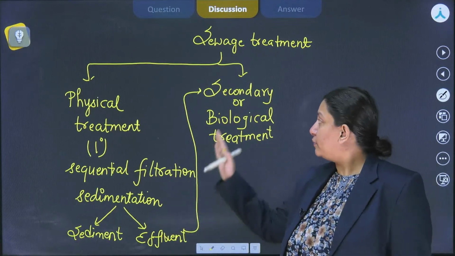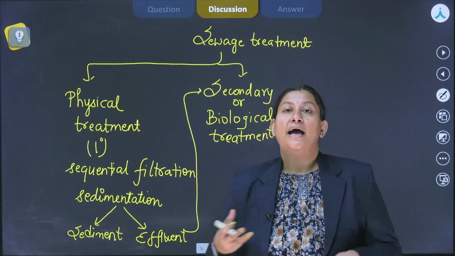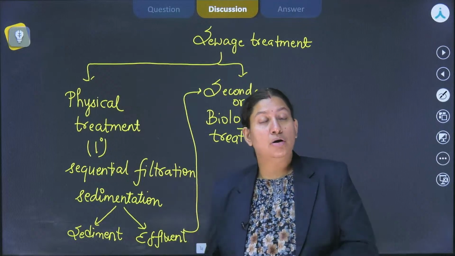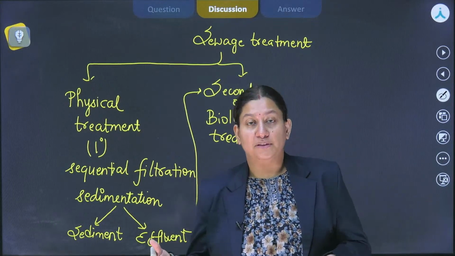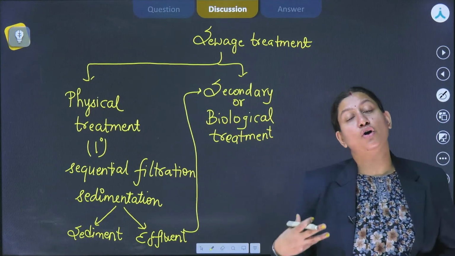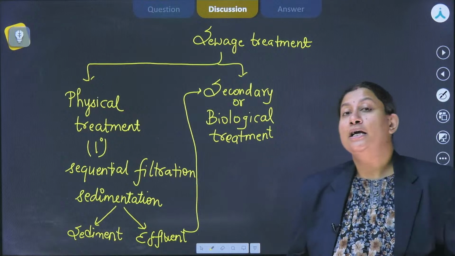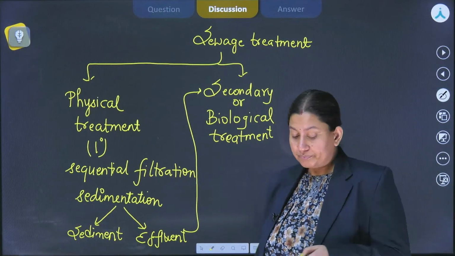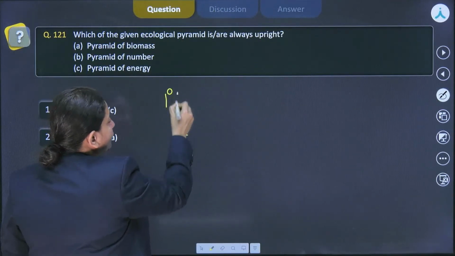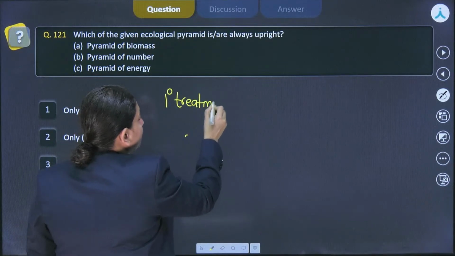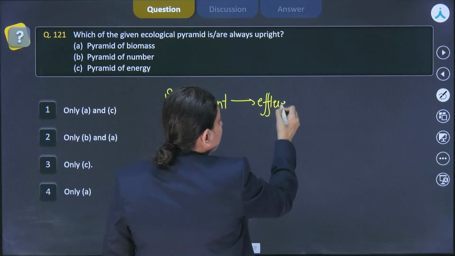Firstly, when the effluent comes over here, it goes to the aeration tank where the flocs are present, and there the digestion occurs, because these flocs are basically aerobic bacteria along with fungal filaments. They form the flocs, and these flocs are capable of digesting the organic impurities present. So you could see it like this: if this is the primary treatment tank, the effluent from here is passed to this aeration tank.